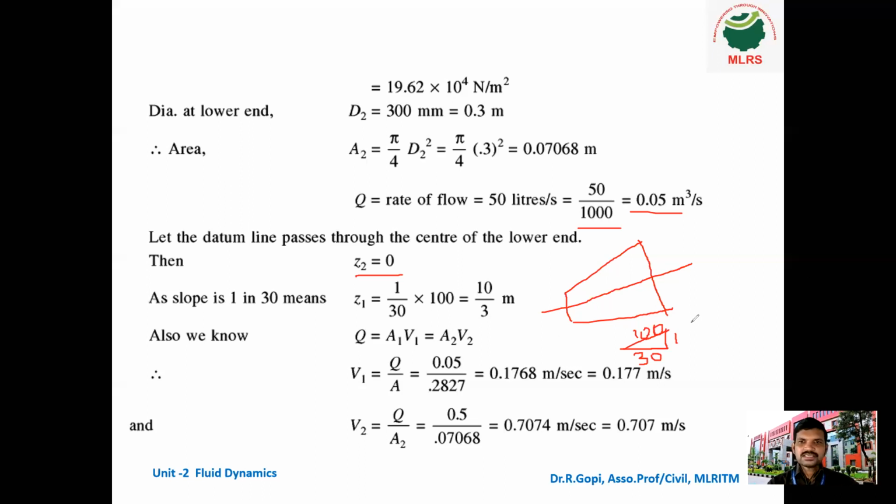So what is this height? Based on this 1 in 30, it is 1 by 30 into 100, because we need only the height. For 30 meter of horizontal length, the height is 1 meter.